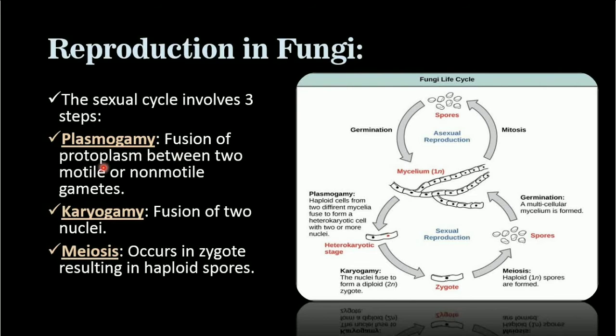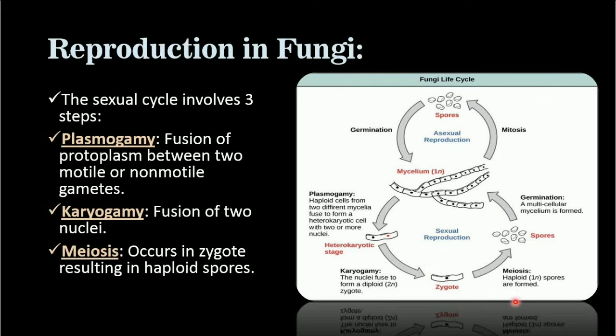Plasmogamy is the fusion of protoplasm, the cytoplasm and the protoplasm. A single cell will contain two nuclei. Here the nuclei are not fusing. Fusion is not happening, there are just two nuclei in one cell. After some time, this stage, known as the heterokaryotic or dikaryon stage, is followed by the fusion of nuclei and a zygote is formed.